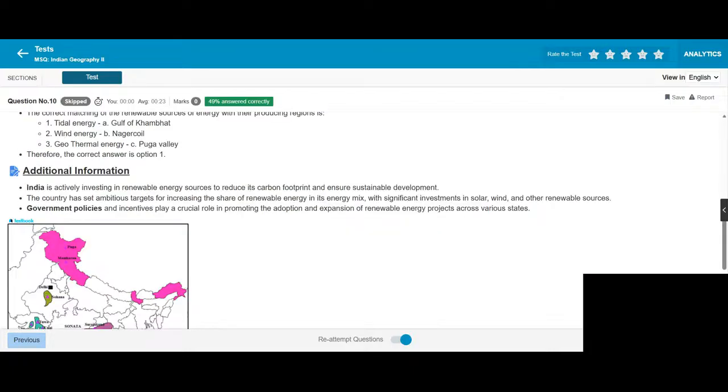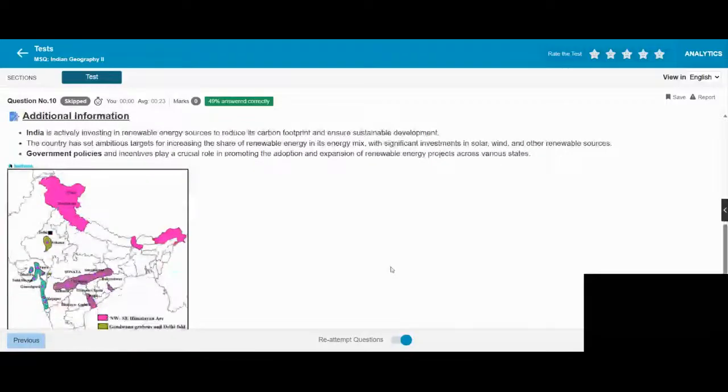India is actively investing in renewable energy to reduce its carbon footprint and ensure sustainable development. The country has targets for increasing the share of renewable energy in its energy mix, with significant investment in solar, wind, and other renewable sources. Government policies and incentives play a crucial role in promoting the adoption and expansion of renewable energy projects across various states.